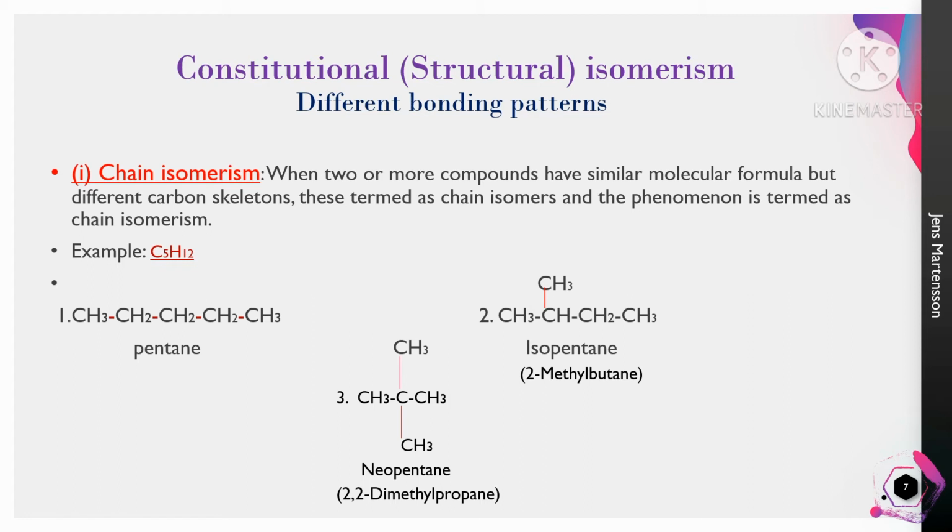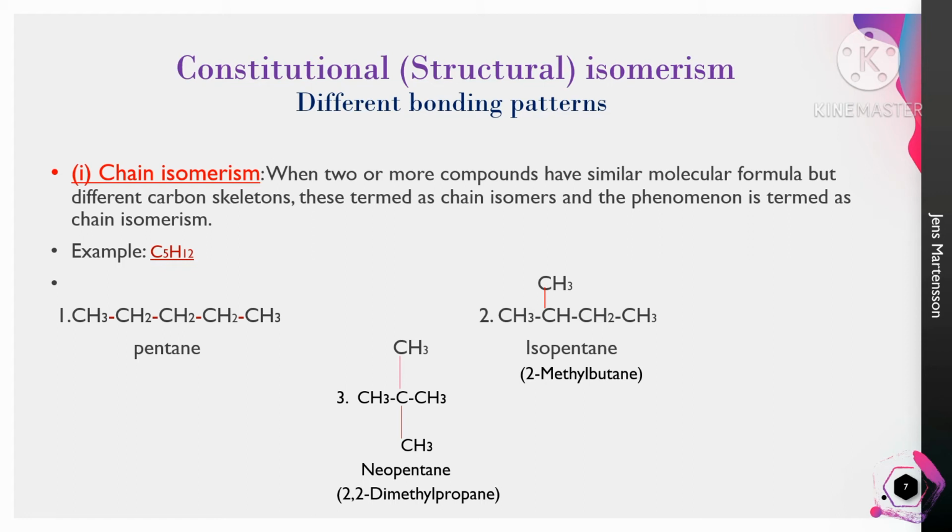First one is chain isomerism. The definition of chain isomerism is when two or more compounds have a similar molecular formula but different carbon skeletons. These are termed chain isomers, and the phenomenon is termed chain isomerism. See the example.